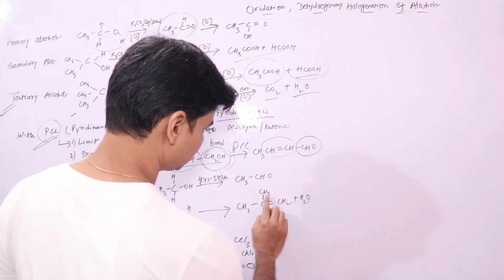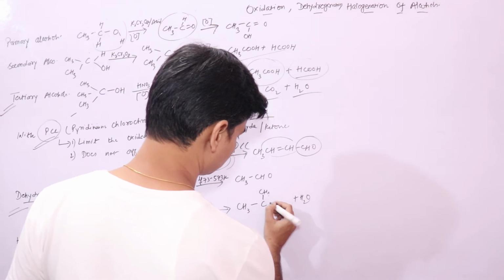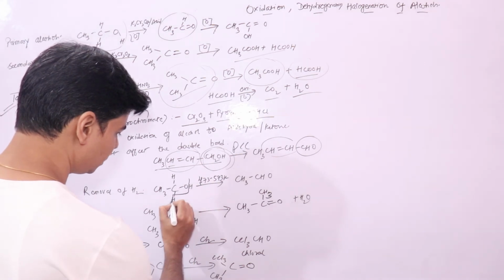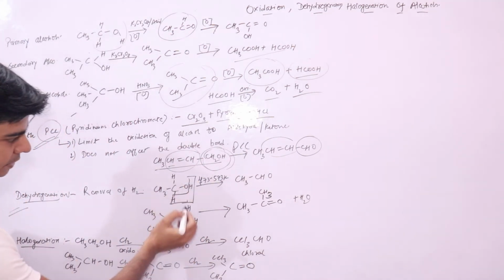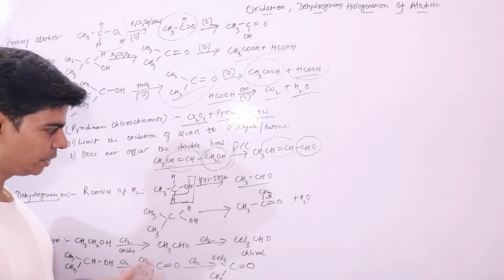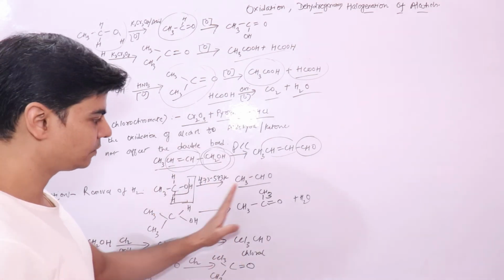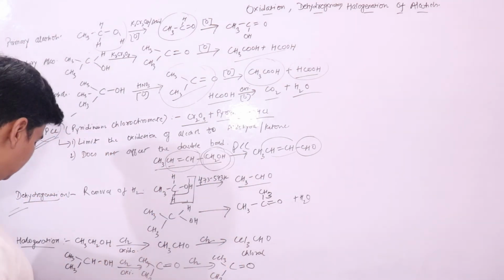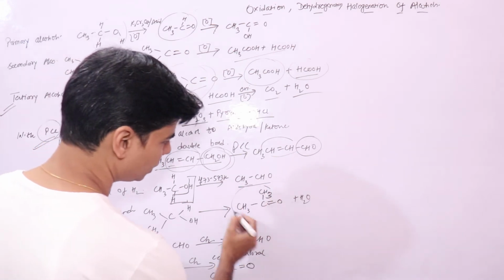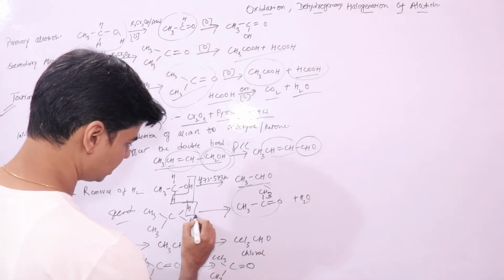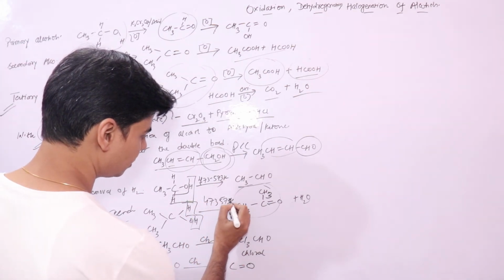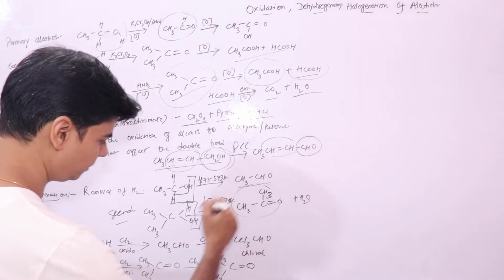Right, here, this is your primary alcohol. A molecule of hydrogen will get removed, H2 will get removed like this, and what remains is your acetaldehyde. So primary alcohols on passing through heated copper at 473 to 573 kelvins will form an aldehyde. Secondary alcohols, right? This is a secondary alcohol. It will form your ketone, right, when this hydrogen molecule is removed by passing at the same temperature over heated copper. It will form a ketone, right?